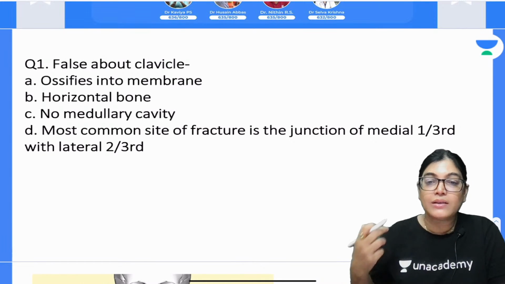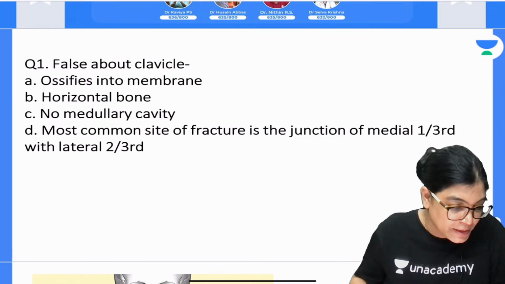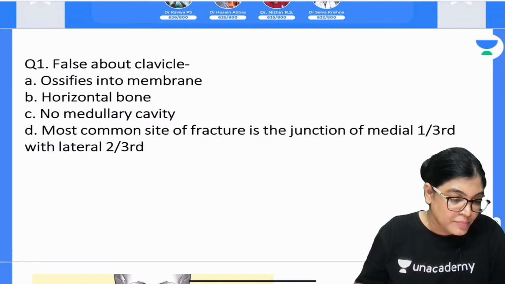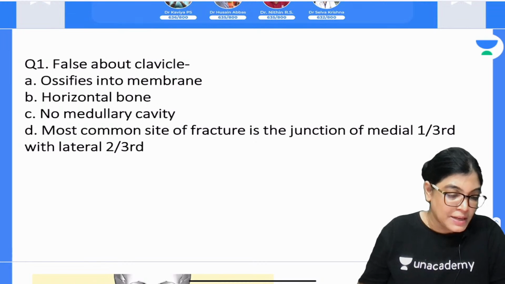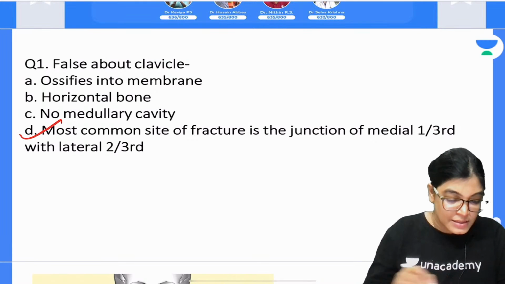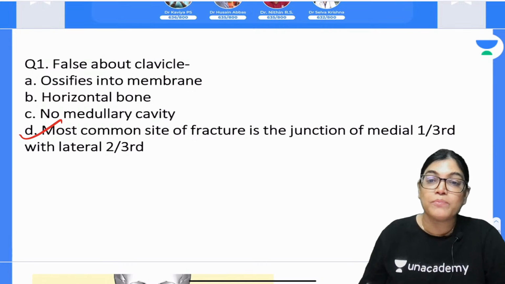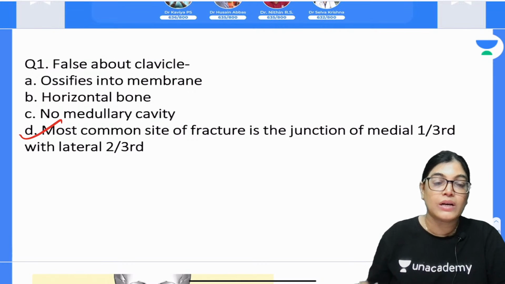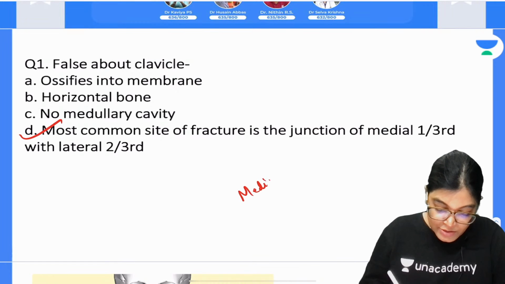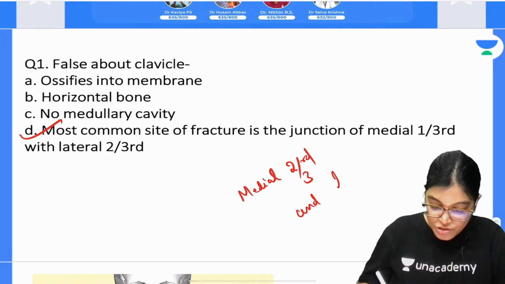If you are solving the MCQs along with me, the revision of anatomy will be done along with me. Yes, Tani Pal has also given the answer. So I got 2 answers from Tani Pal and Sri Rangraj. My dear aspirant, the answer given by both of them is absolutely right. The common site of fracture is the junction of medial 1/3 and lateral 1/3. The wrong statement, actually, the junction should be medial 2/3 and lateral 1/3.